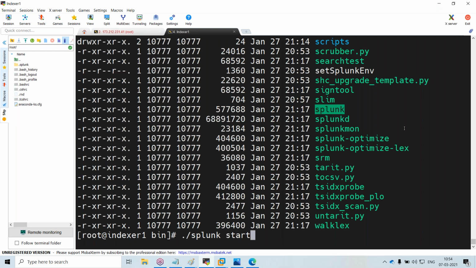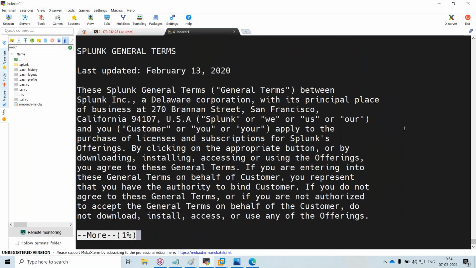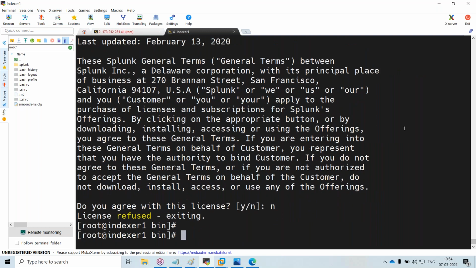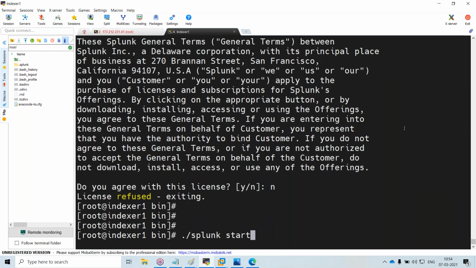If I give splunk start, it will ask me for the terms and licensing stuff. If you want to bypass that, or scrolling down, I can give --accept-license, and it will accept the license. By default, you will get a 60 day license whenever you install Splunk locally.